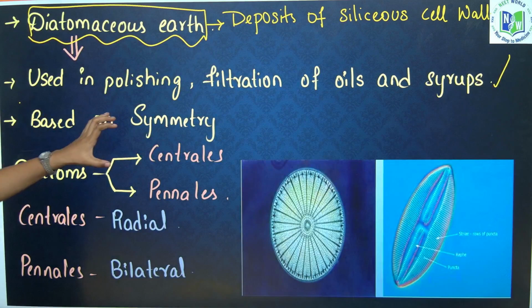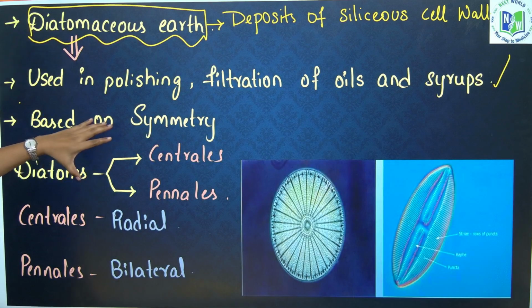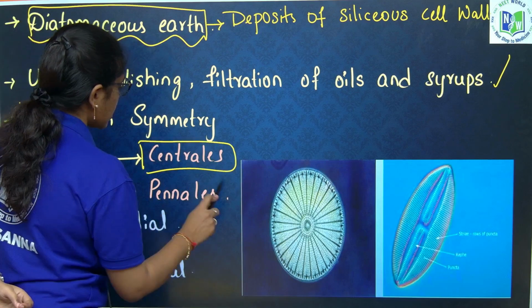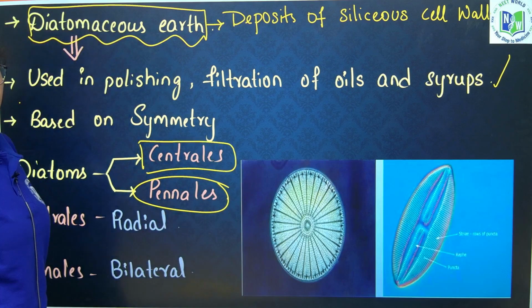Based on the symmetry, diatoms are again divided into two types, those are centrales and pennales.